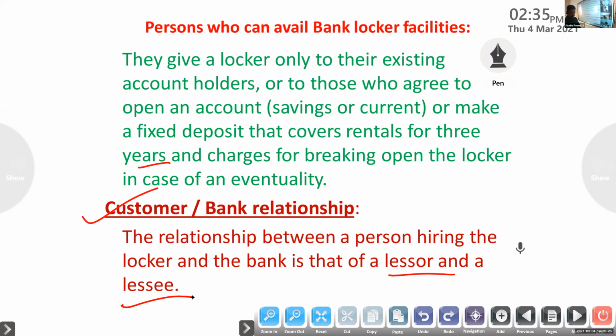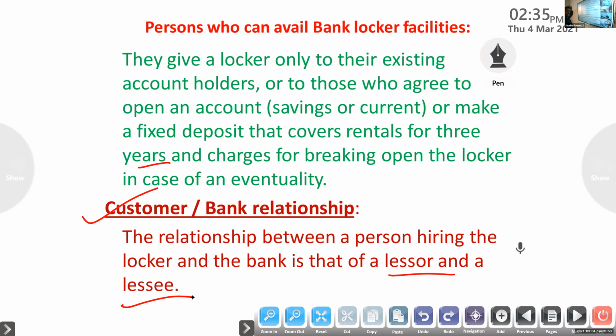After the formalities are completed, the banker will give him the keys of the locker. So the relation between a person hiring the locker and the bank is that of a lessor and a lessee.